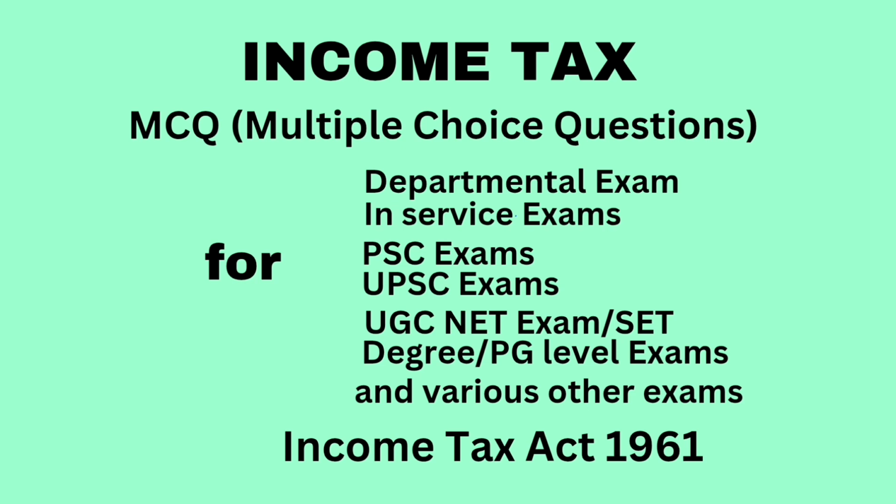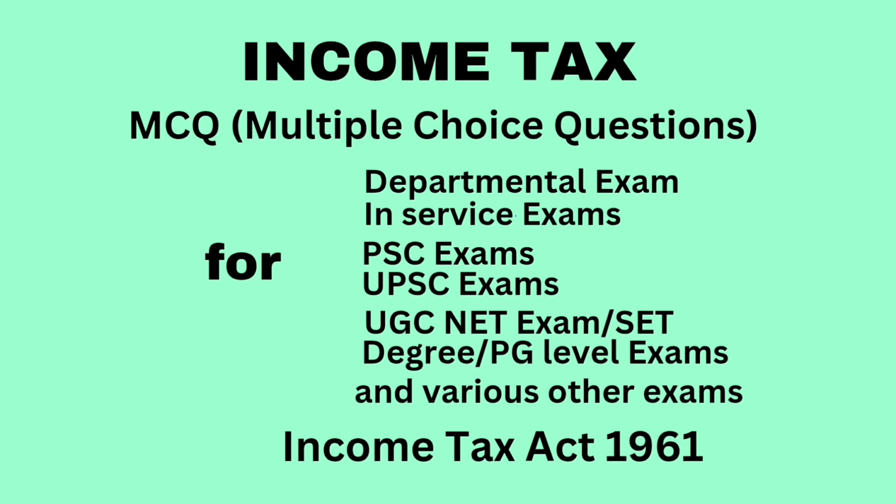Option A, DA. Option B, dearness allowance to the extent the terms of employment so provide. Option C, bonus. Option D, taxable allowance. Correct answer, option B, dearness allowance to the extent the terms of employment so provide.